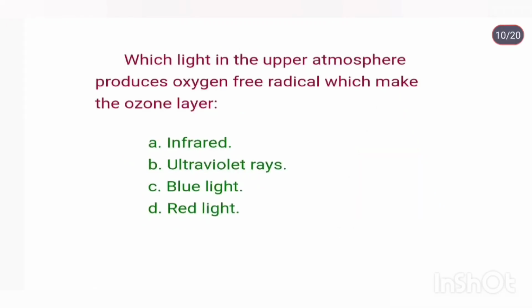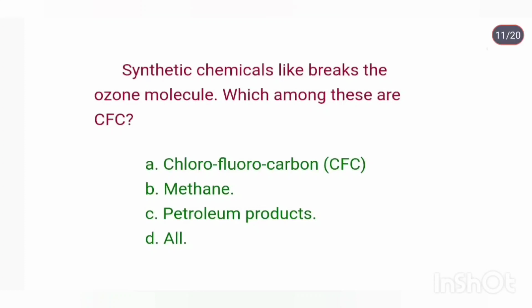Which light in the upper atmosphere produces oxygen free radicals which make the ozone layer? Ultraviolet rays. Synthetic chemicals like brakes and ozone molecules.